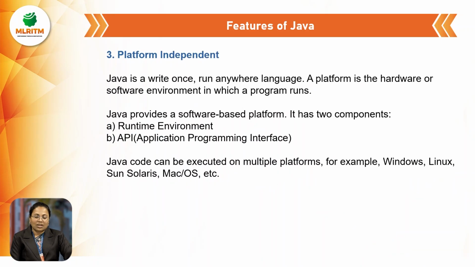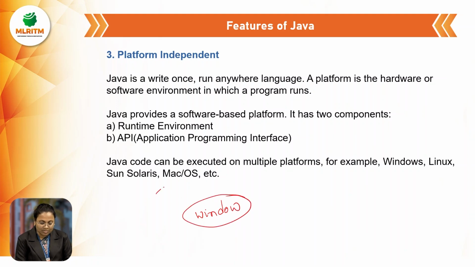Next, Java is a platform independent language. Java is a platform independent language means write once and run anywhere. If you develop a Java program in the Windows operating system, we can write the Java source code and compile the program. When we compile the program, a bytecode of this program is generated.